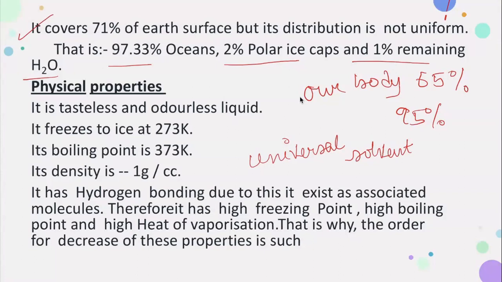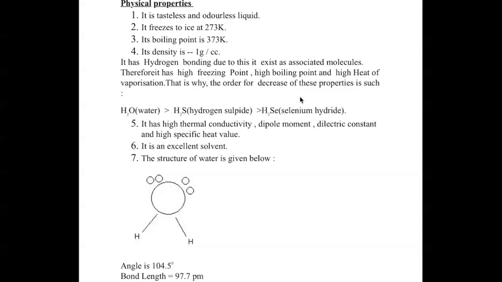And physical properties, see, it is a tasteless and odorless liquid. It freezes to ice at 273 Kelvin, that means at 0 degrees centigrade. Its boiling point is 373 Kelvin, that is, you know, 100 degrees centigrade. The density is 1 gram per cc. And it has hydrogen bonding. Due to this, it exists as an associated molecule. So we know that hydrogen is having hydrogen bonding.